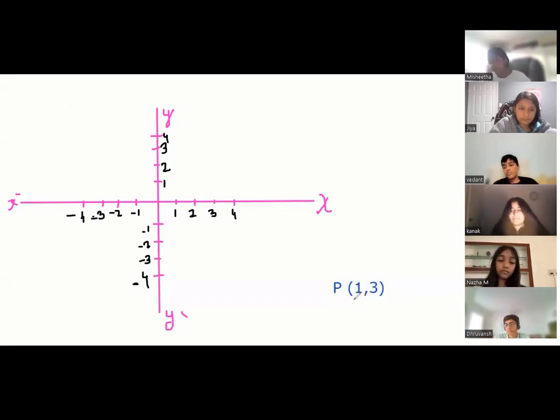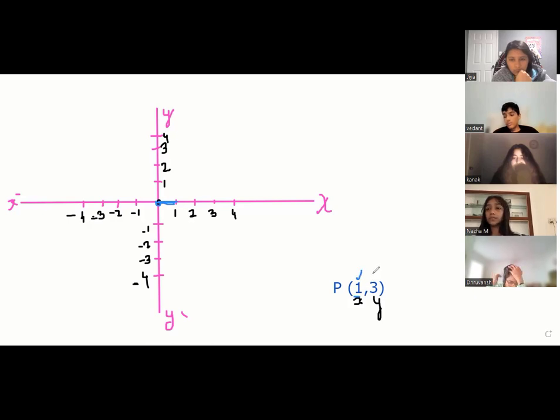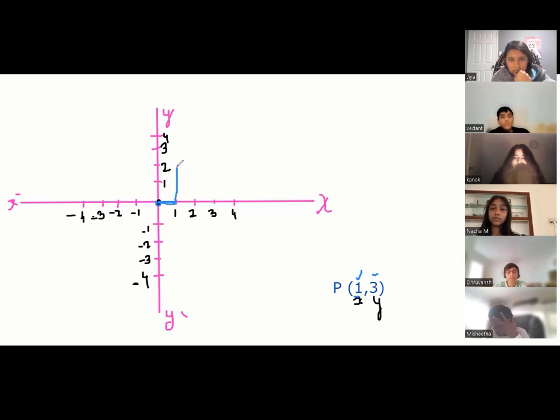As we know, this is for x, and this is for y, guys. Idea is you start always from origin. Always. Let me use the blue color. How much is x? 1. So now look at the board. From origin, x is 1, go towards 1. Why right side? Because positive x. So we went here, right side 1. This 1 is done. Y is 3. From that point, you go 3 spaces up. 1, 2, 3. This is the final position of this point P.